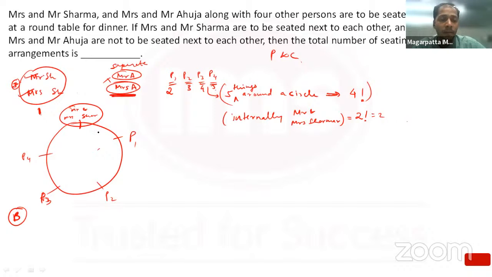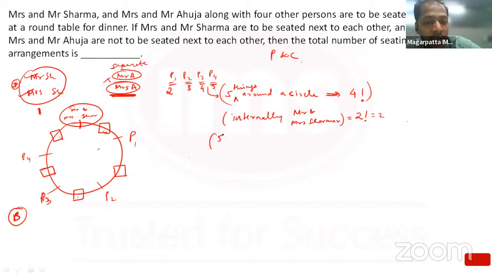For them, you place chairs in the gaps so that Mr. and Mrs. Ahuja are automatically separated. They can't sit together. How many chairs do you have? 1, 2, 3, 4, 5. But please note this is no longer a circular arrangement because the others are already sitting. Each of these places is a differentiable position, so you don't do n minus 1 factorial over here.